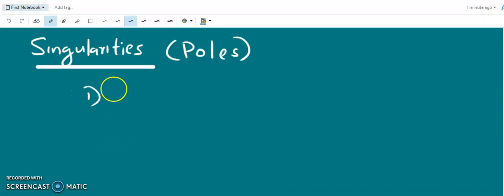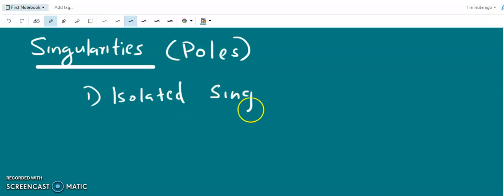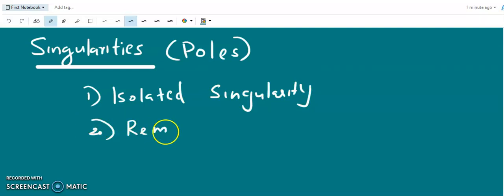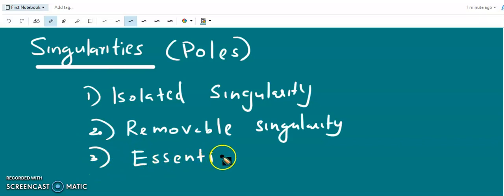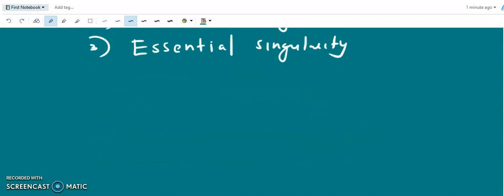One is isolated singularity. We have already discussed this isolated singularity. The second one is removable singularity, and we have seen one example of removable singularity. We have also seen essential singularities, then singularities of order 1, order 2, etc. So we will discuss in detail about the singularities. First of all, we discuss an isolated singularity.